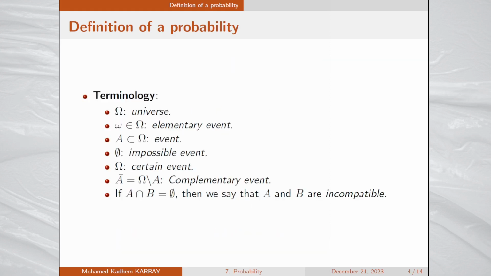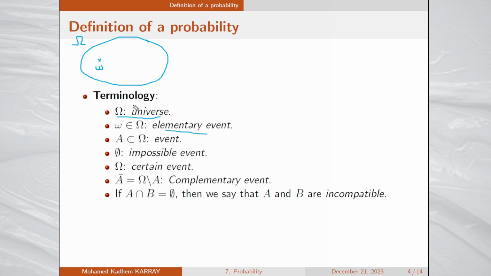Here is the common terminology used in probability theory. Capital omega, so the finite set on which the probability is defined, is called universe. An element in this set, say small omega, is called elementary event.